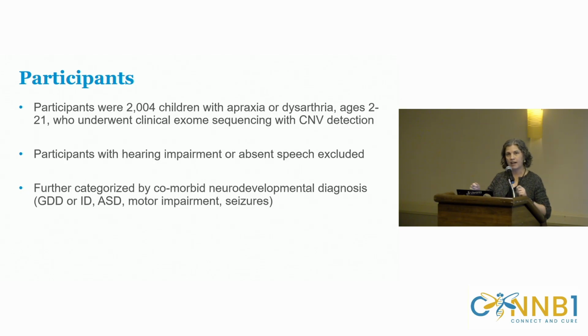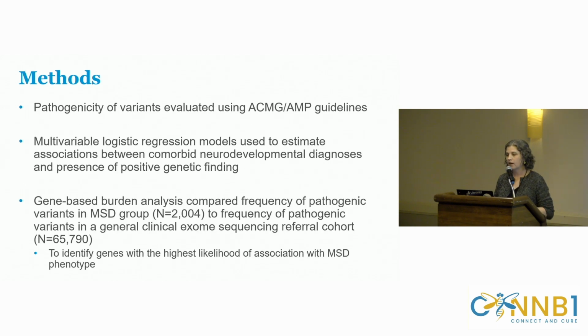We were further able to pull out some broad phenotypic information to say whether or not they fit into one of these neurodevelopmental categories: global delays or intellectual disability, autism, motor impairment, or seizures. These were broad categories, but we wanted to get a better idea if there was a higher yield of exome sequencing in these particular populations. We looked at the variants, and we evaluated them using standard guidelines to determine whether or not they were pathogenic or considered causative of the phenotype. A second thing that we did was a multivariable logistic regression model to estimate the association between these comorbid neurodevelopmental diagnoses and the likelihood of having a positive genetic finding.